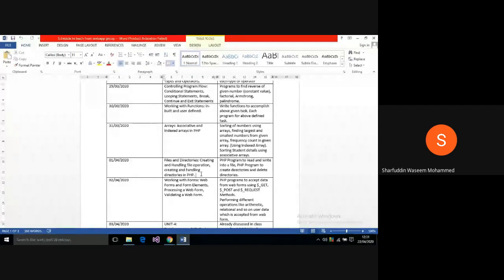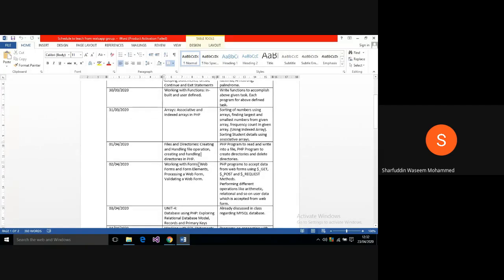This is also an important concept: what are the operations and functions available to open a file, to write into a file, and to read from a file. You have to go through those concepts. I already sent you a self prepared material on this, you can refer to it.